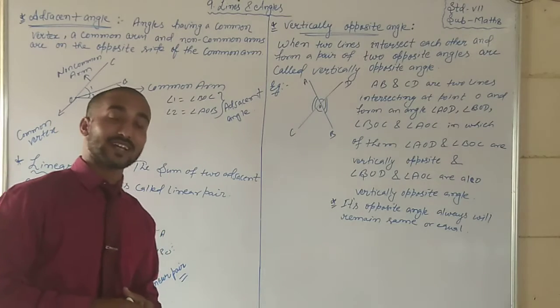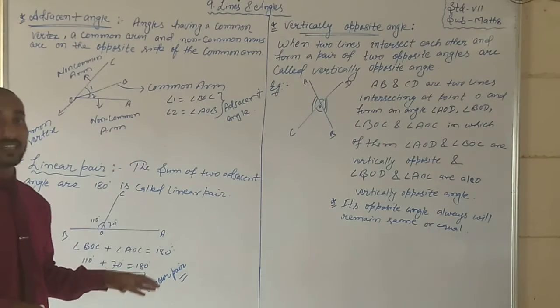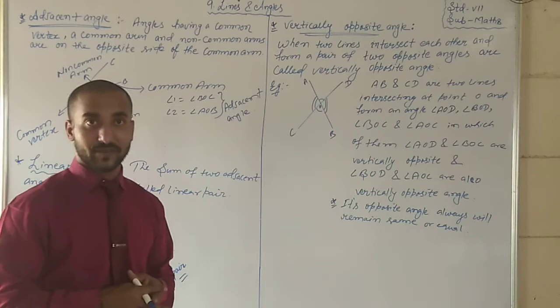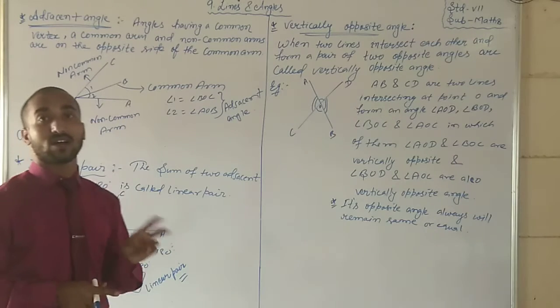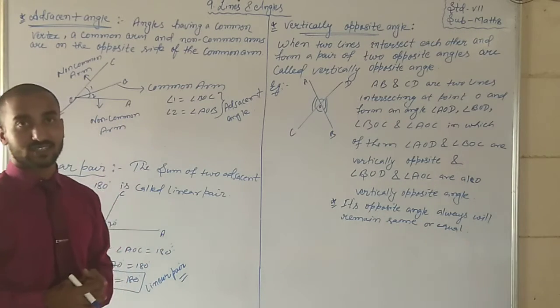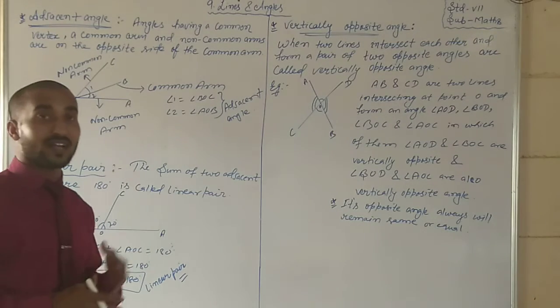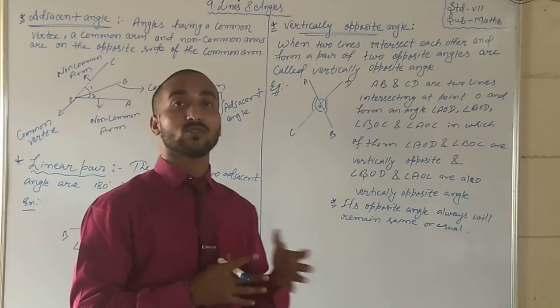In mathematics language, we can say adjacent angles are angles which have a common point and a common arm, and the non-common arms are on the opposite sides. That is an adjacent angle. Or in daily life words, as I have told you, it is equivalent to neighbors.